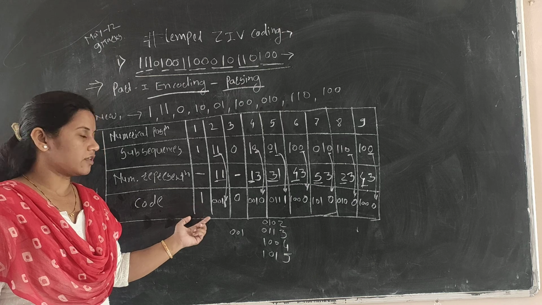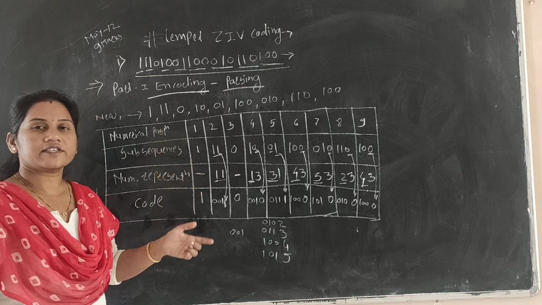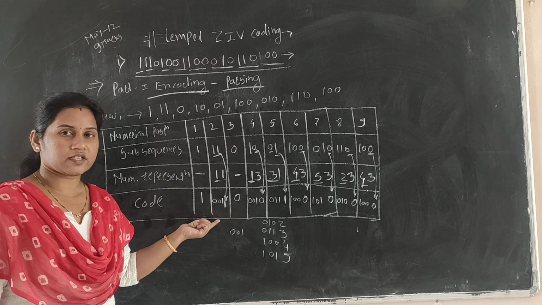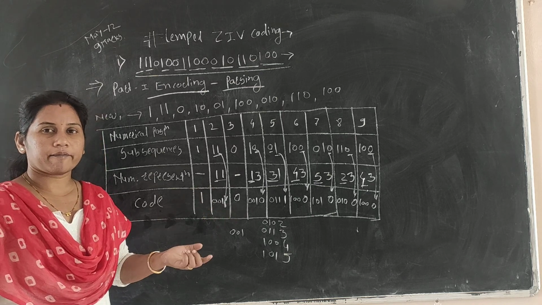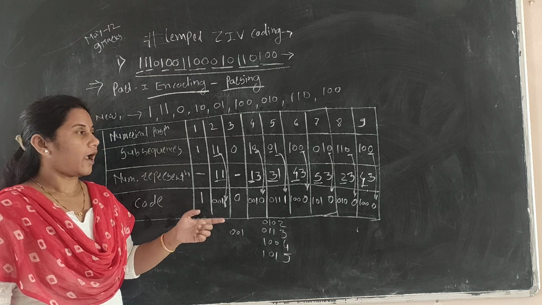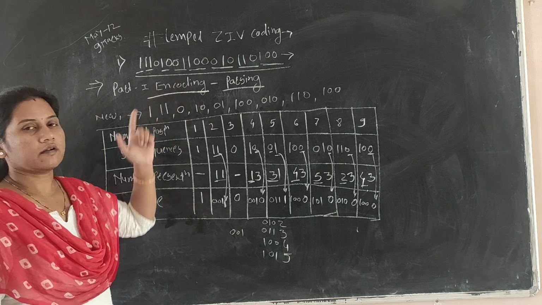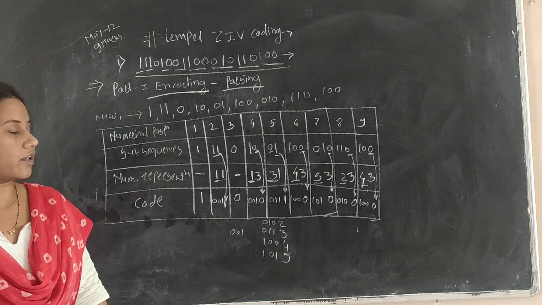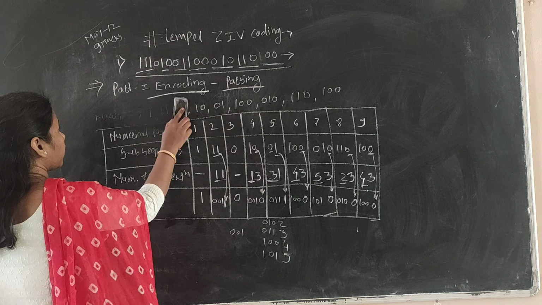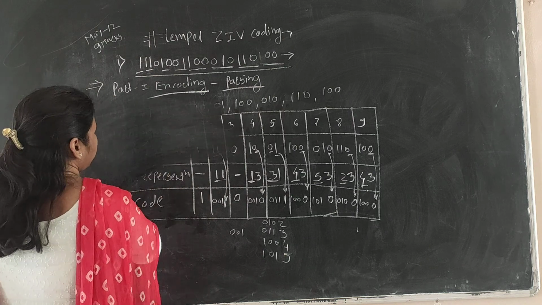This encoded bit stream is transferred to the receiver side. At the receiver side, the given encoded bit stream will be collected by the decoder, and this decoder will decode it and recover the original source sequence. So we will see the next part of this topic, decoding.